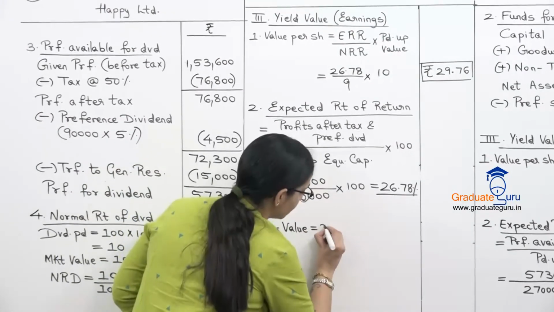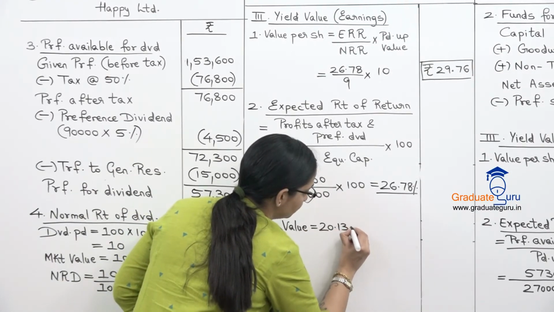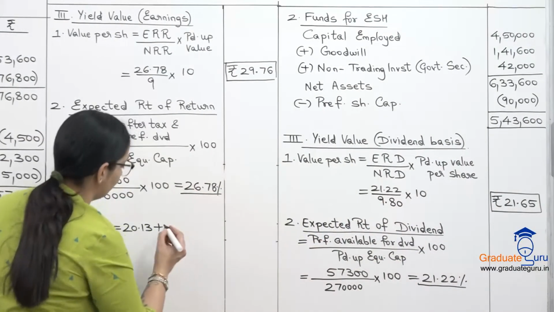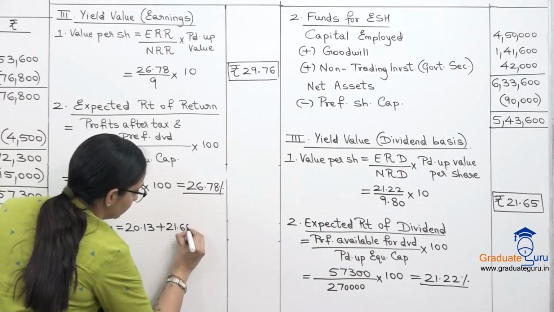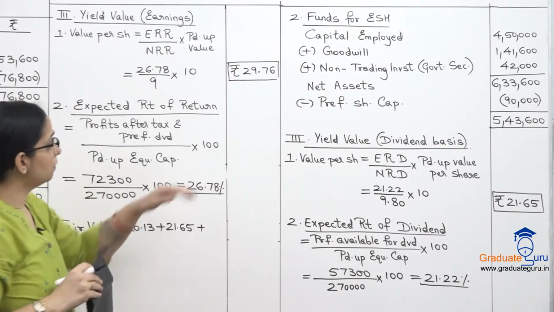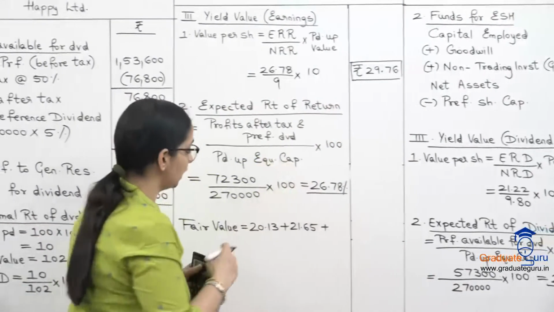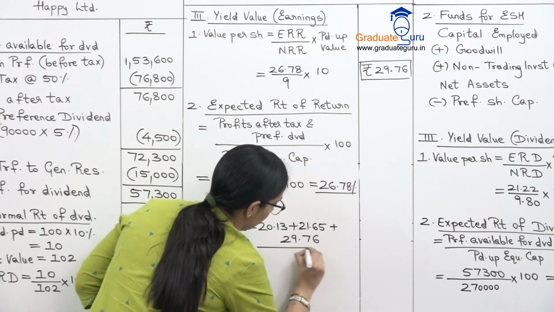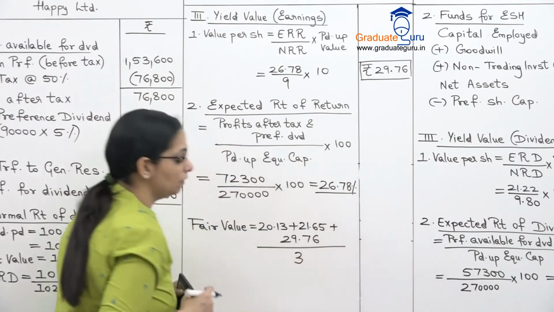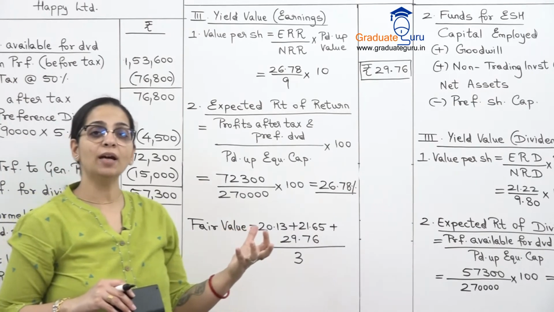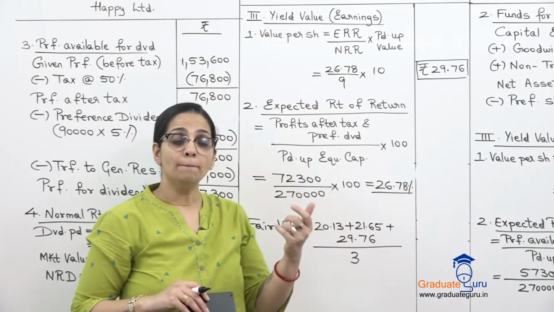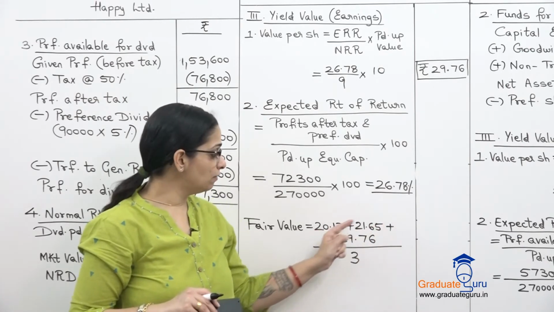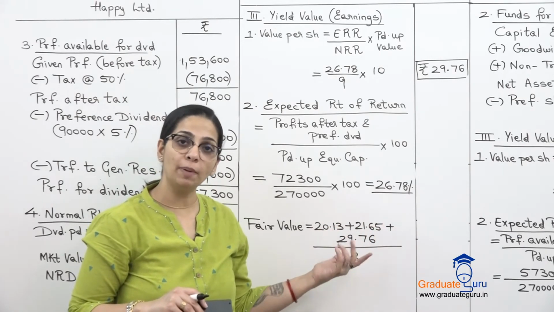So I start with the first one, which we got as intrinsic value, plus I take my yield value dividend basis 21.65 and plus my yield value based on earnings 29.76, and this will be divided by 3. Generally we divide this by 2 in fair value, but there I am taking only 2 values, that's why I divide by 2. Here we have taken 3 values, so I am going to divide by 3.